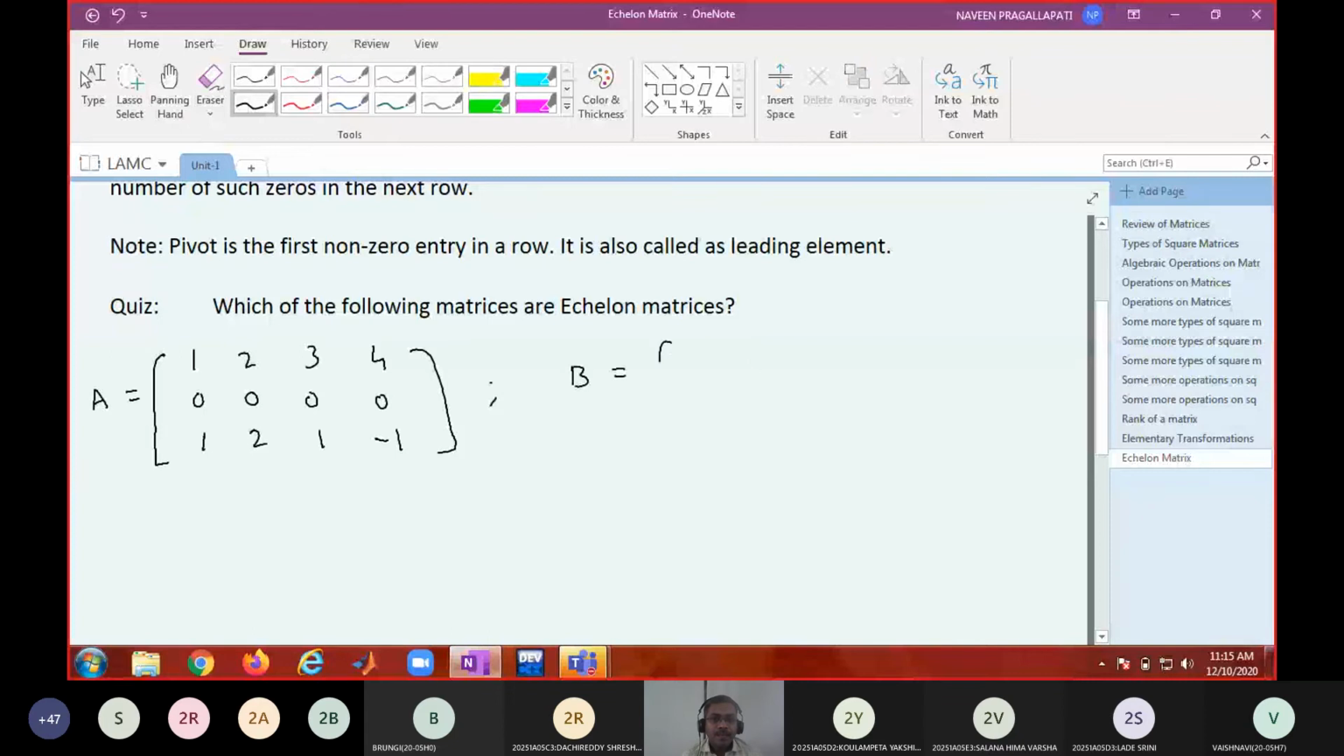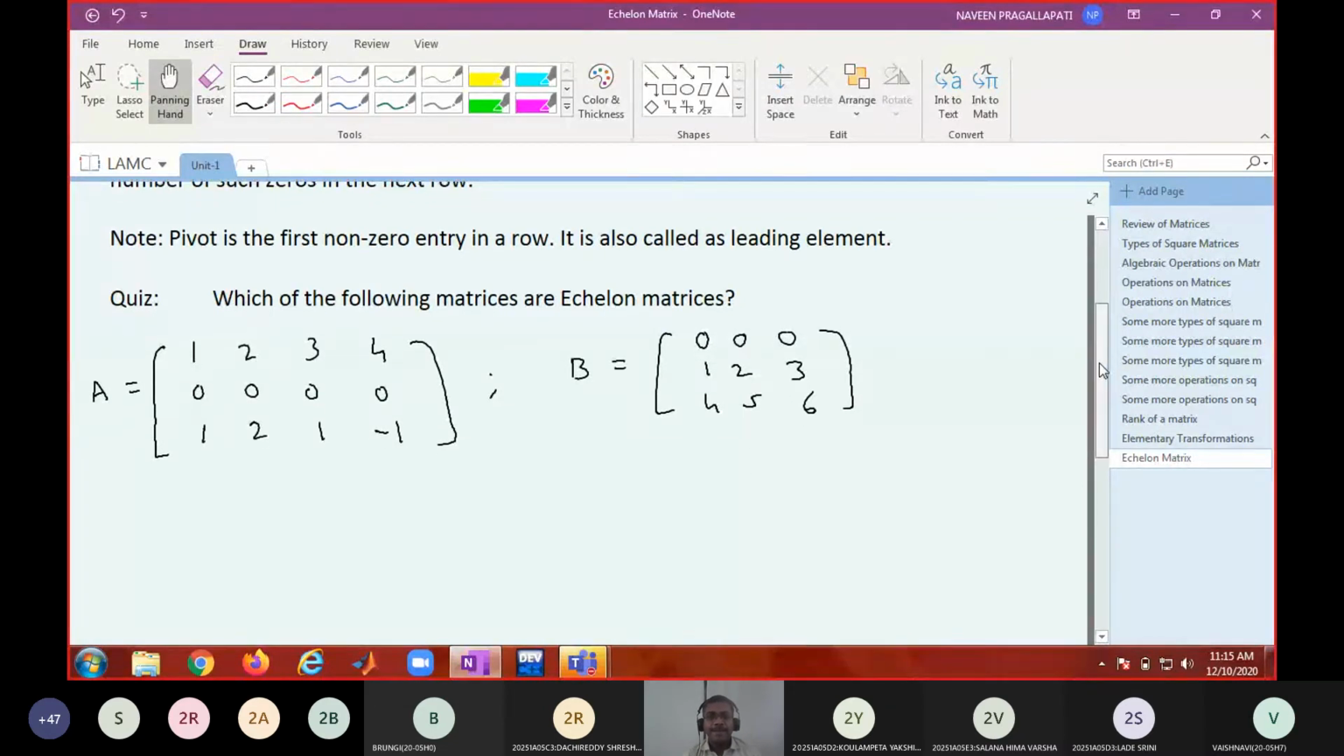Now if I write p equal to 0, 0, 0, 1, 2, 3, 4, 5, 6. Is this an echelon matrix? No. Again, it is failing to satisfy the first condition. Zero row should be at the end, not at the top.